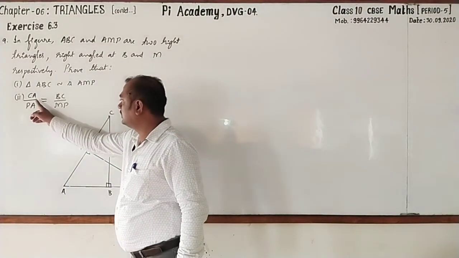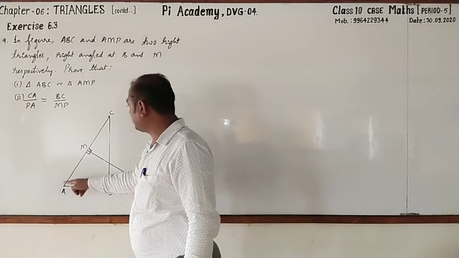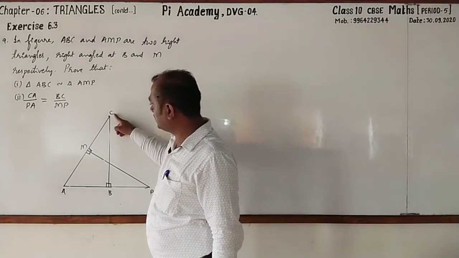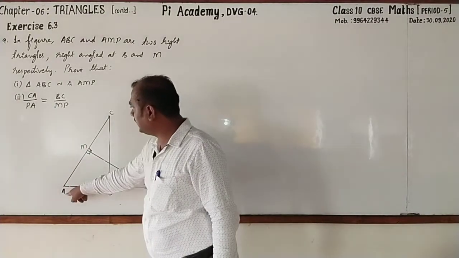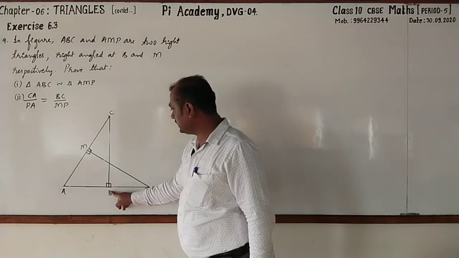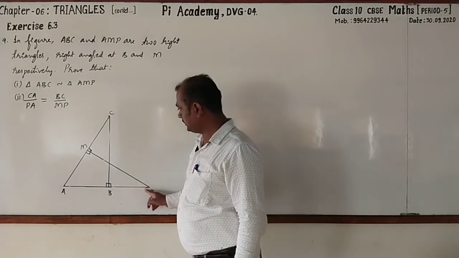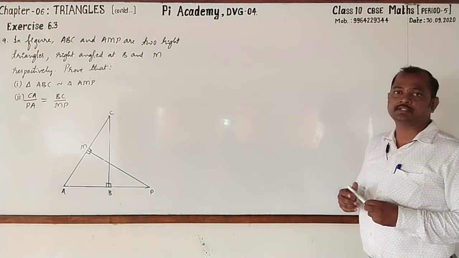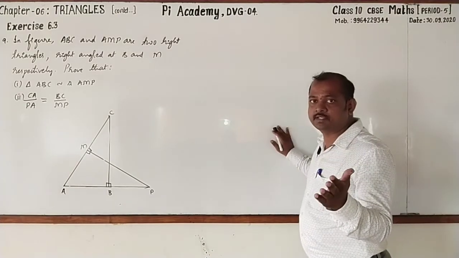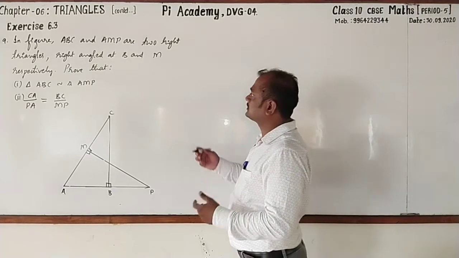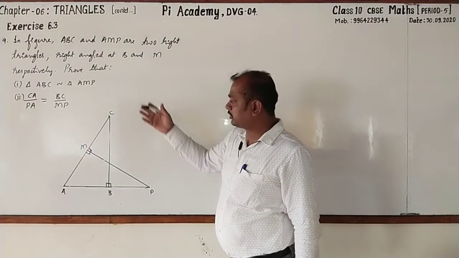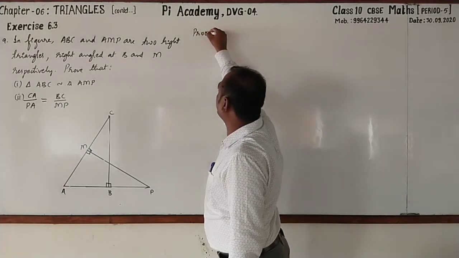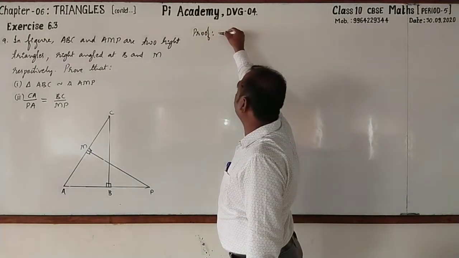Hence, you can write CA by PA. We are going to prove that CA by PA is equal to BC by MP by CSST, that is, corresponding sides of similar triangles. Yes. Pausing the video, you may copy up to here. After that, start writing the proof. Let's go for writing it directly.